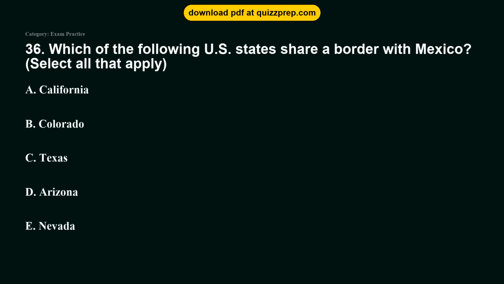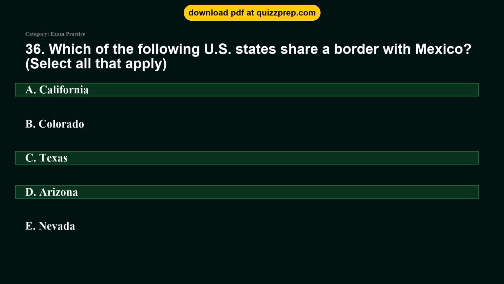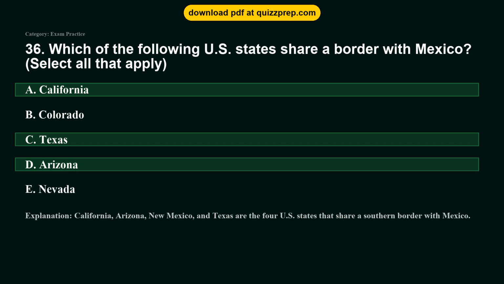Question 36. Which of the following U.S. states share a border with Mexico? Option A, California. Option B, Colorado. Option C, Texas. Option D, Arizona. Option E, Nevada. The correct answers are options A and C and D. California, Texas, Arizona. California, Arizona, New Mexico, and Texas are the 4 U.S. states that share a southern border with Mexico.